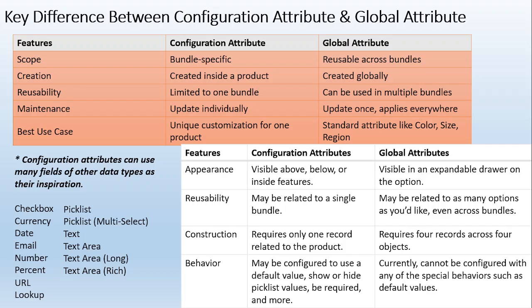So now these are the data types. You can see checkbox, currency, date, email, number, percent, URL, lookup, pick list, multi-select pick list, and text. These are the data types you can utilize while creating the configuration attributes and the global attributes. Clear?